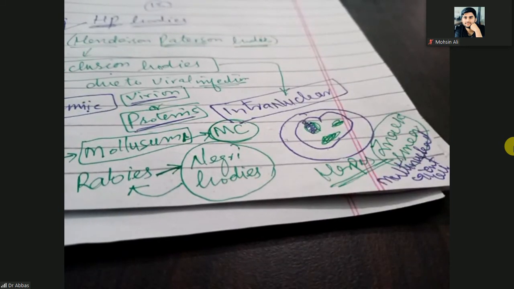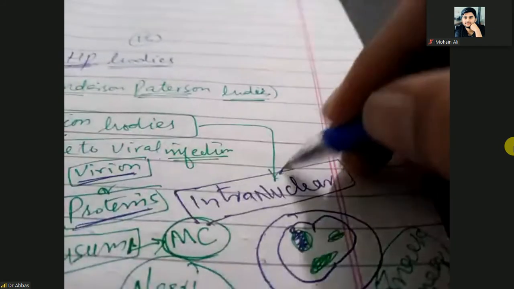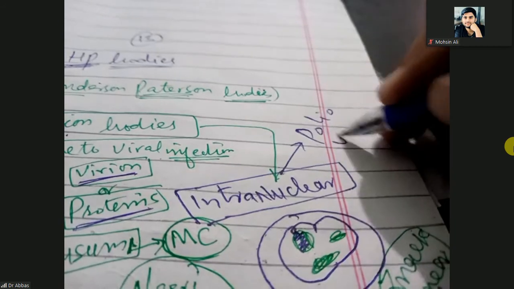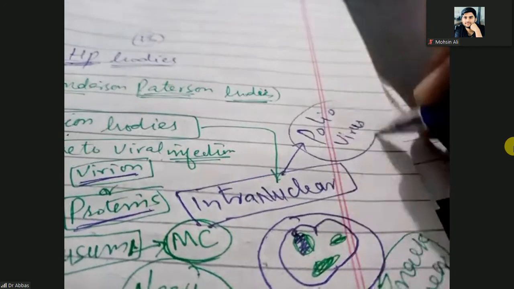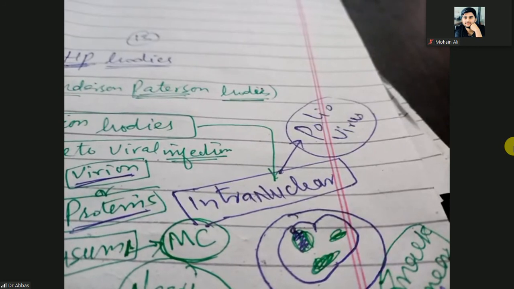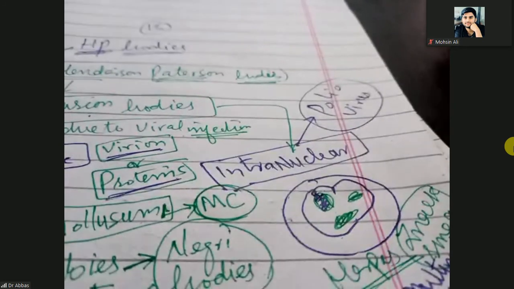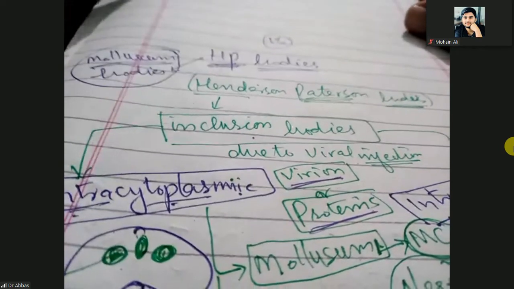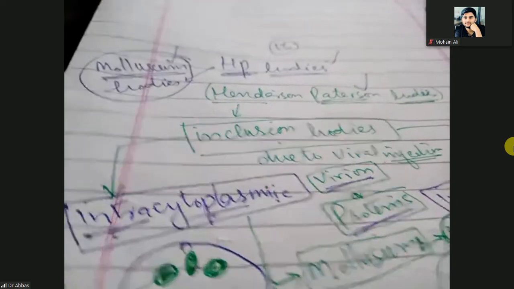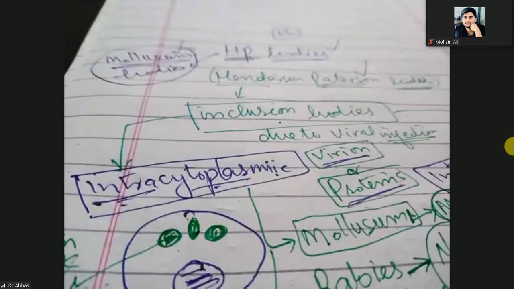These intranuclear inclusion bodies can also be seen in the poliovirus. What is that? Poliovirus. So when there is a poliovirus, then on the histopathology, you can see the intranuclear inclusion bodies. So clear? So HP bodies, Henderson bodies are the molluscum bodies. These are the investigations of the molluscum contagiosum. So these HP bodies, molluscum bodies are